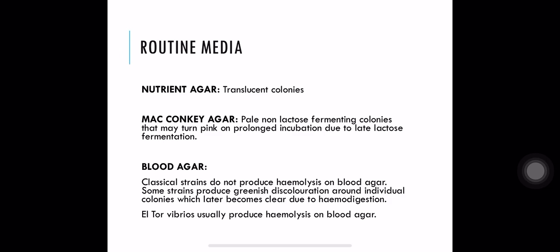Blood agar: the classical strains do not produce hemolysis on blood agar, but some strains produce hemodigestion, and because of it there is greenish discoloration around the colonies. El Tor Vibrios usually produce hemolysis on blood agar. So classical strains do not produce hemolysis, while El Tor Vibrios produce hemolysis.